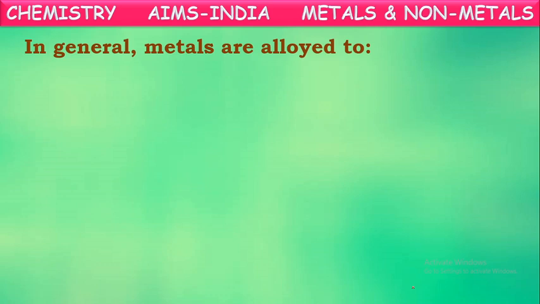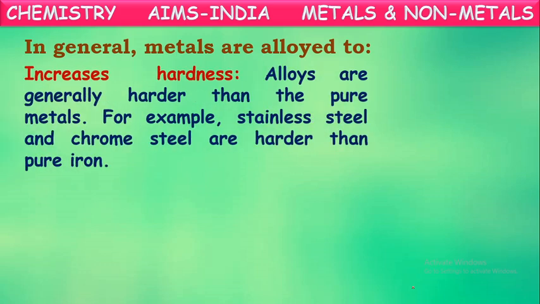In general, metals are alloyed too. Yes, we told different alloys are made by mixing metals here. What is the main purpose of making these alloys? That is to increase the hardness. Yes, there are some benefits by making these metals into alloys. There are some advantages to get some different properties from these metals. These metals are often alloyed.